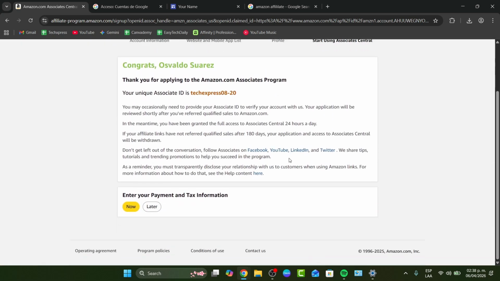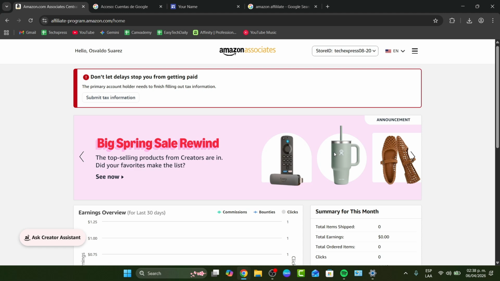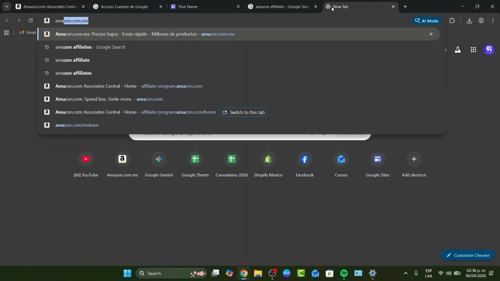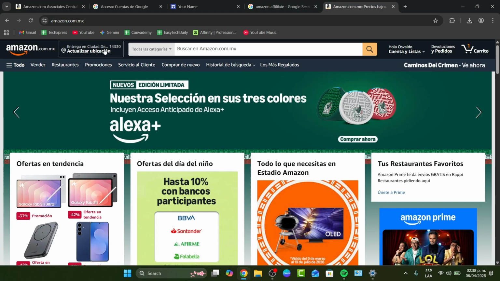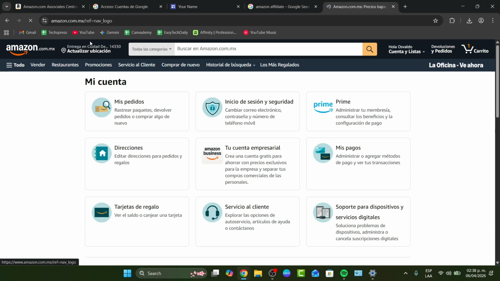Just like that, we now have the application for the Associates program, and the unique Associates ID is going to appear directly inside here. Now, it's going to be really important to enter payment and tax information in order to start earning money. Once you have all of these elements, what you can do now is head over to Amazon.com, and directly inside Amazon, you should see that you now have the Associates element.